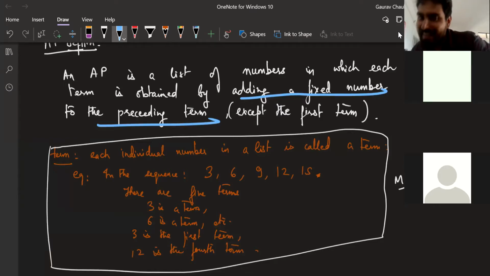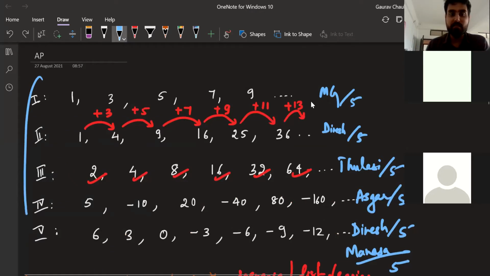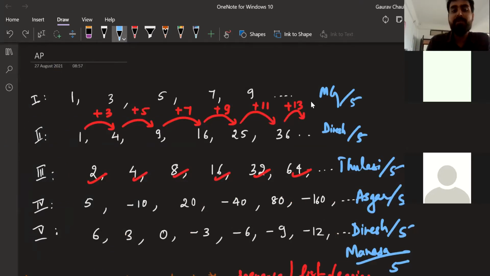Now guys, can you give me an example of an AP? Not this example. Or read the definition, all of you. And I want you to take a guess in these, which one would be an AP? Read the definition, you've written it in your notebook, and think and tell me which of these 5 sequences would be an AP. All of them are not an AP. Let me tell you that at the outset. Which one of these would be?